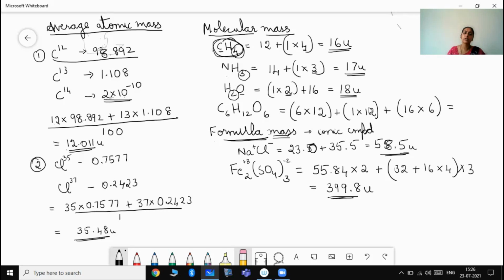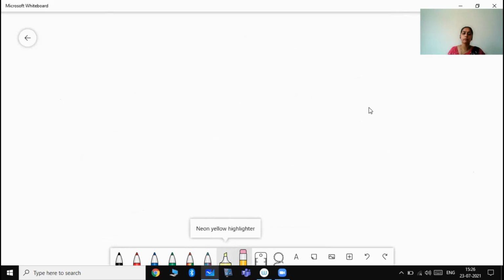But what is formula mass? You will have to know that. When do we use that particular term? Is that clear? So, next we proceed to the concept of moles.